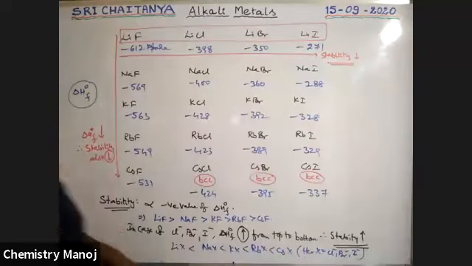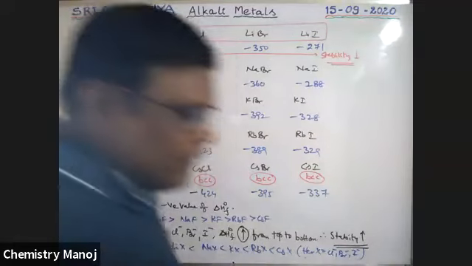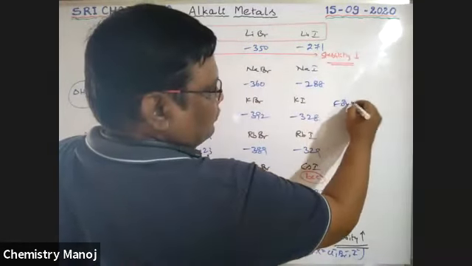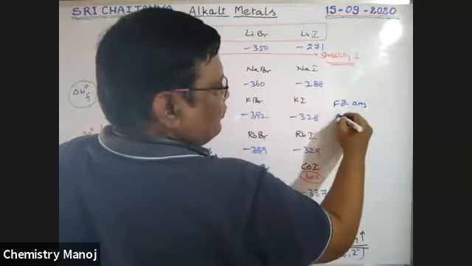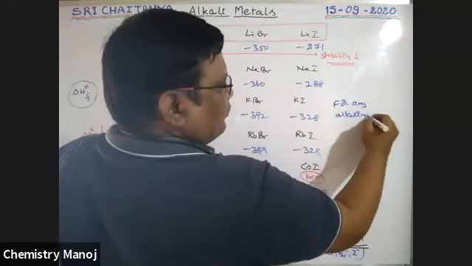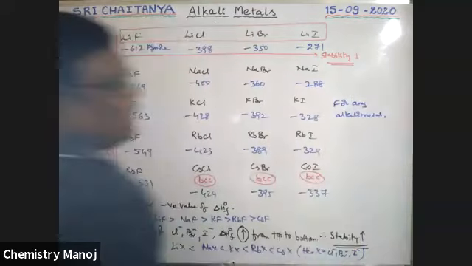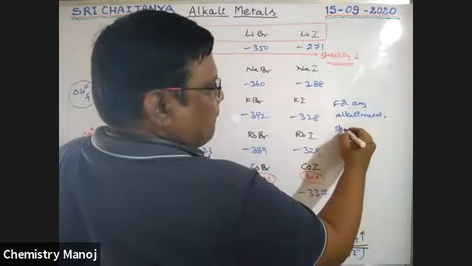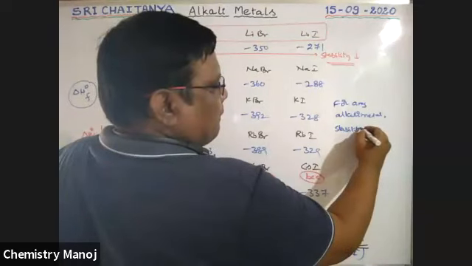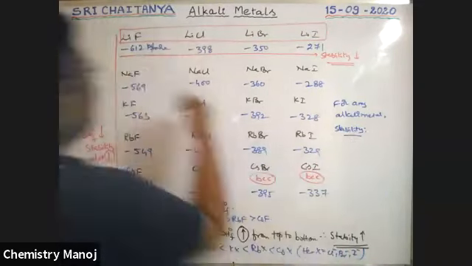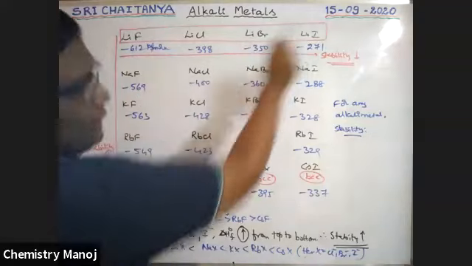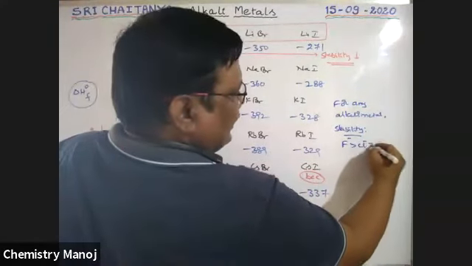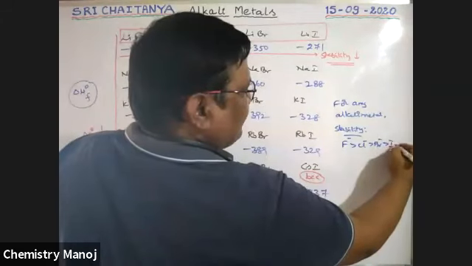Next point. For any alkali metal, stability order is fluoride greater than chloride greater than bromide greater than iodide.